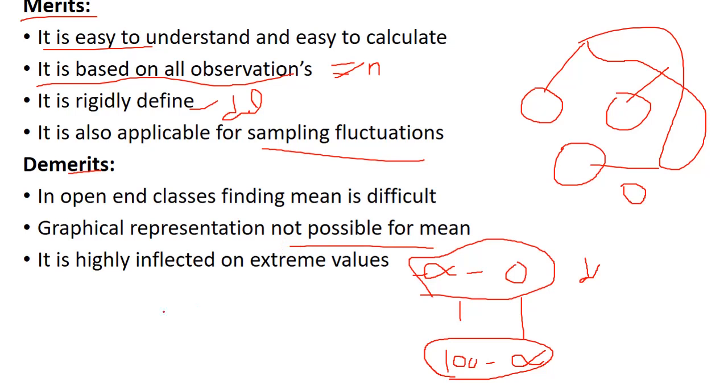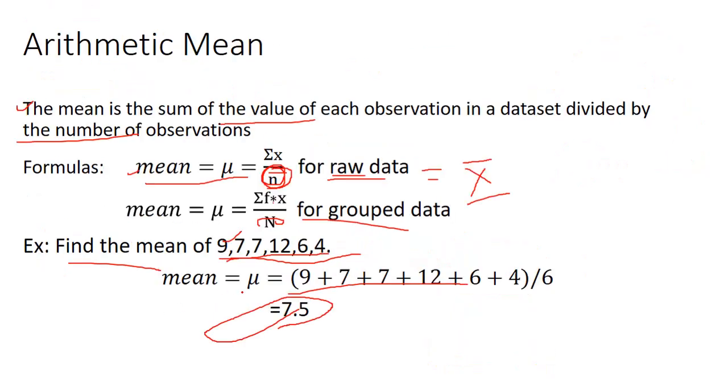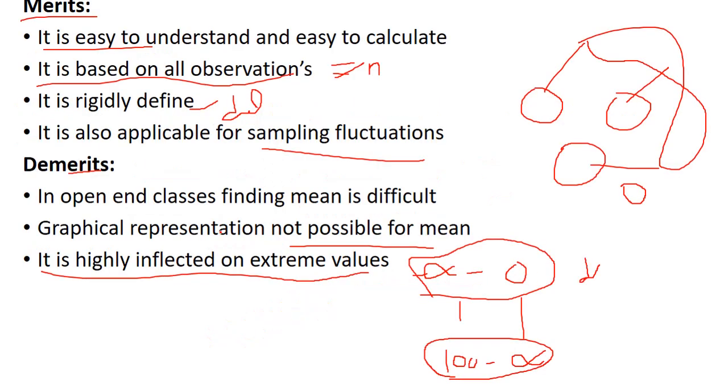It is also highly influenced by extreme values. The mean depends upon all values. If I erase this 9 value, the mean will change. That is the meaning of extreme values.